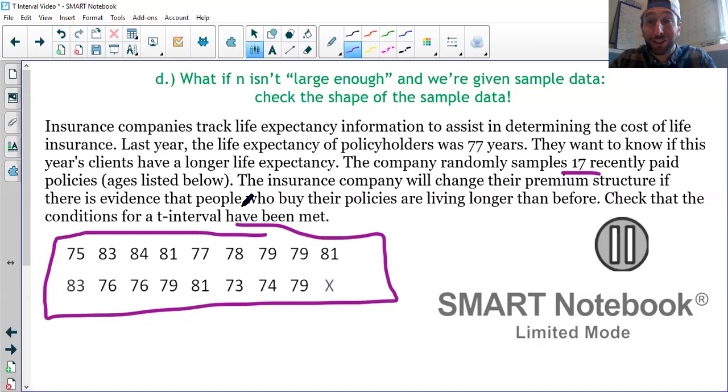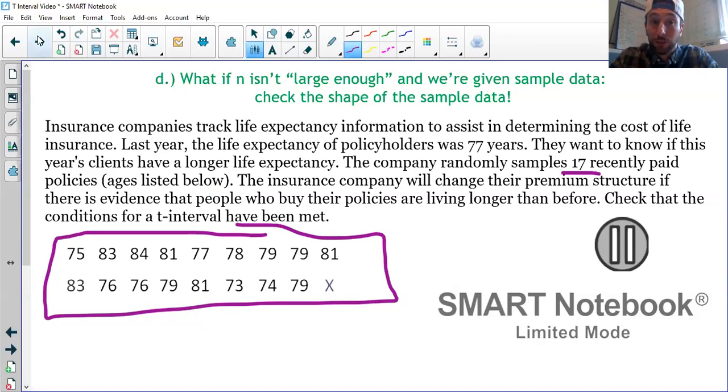And this time we're not given a stem plot, so we need to do that ourselves. You could make your own stem plot, you could make a dot plot, or you could use your calculator to make a histogram. You do what's most efficient for you. With this data, the values are all pretty close together. It would be pretty easy to make a stem plot or a dot plot for it. So if that's quicker for you, do that.